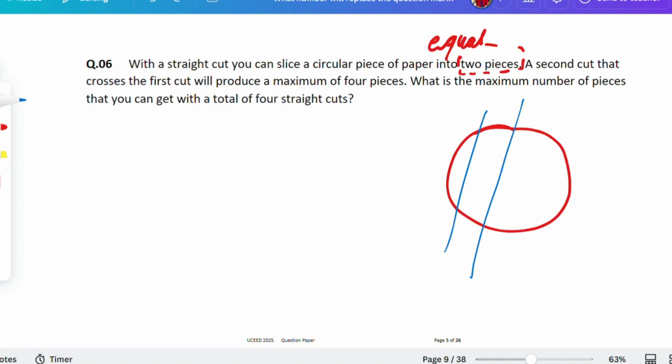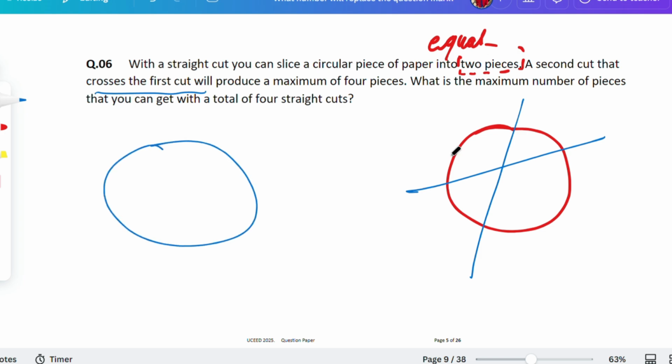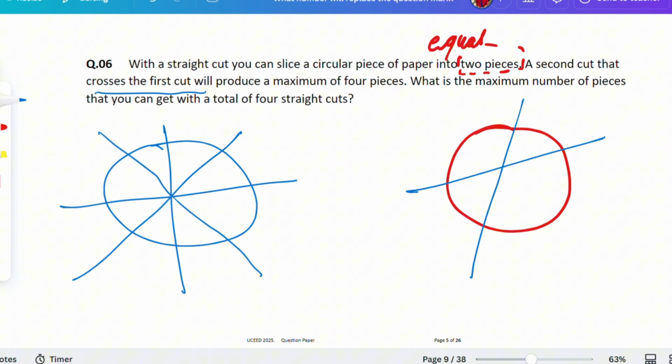Now see, if you cut like this, 1, 2, 3 and 4. If you cut like this while the cut crosses the first one, the maximum number of pieces is 4 only. So what is the maximum number of pieces that you can get with a total of 4 straight cuts? What people basically do is this one, this one, this one, this one and this one. Now, if you see 1, 2, 3, 4, 5, 6, 7, 8, is that really that easy?